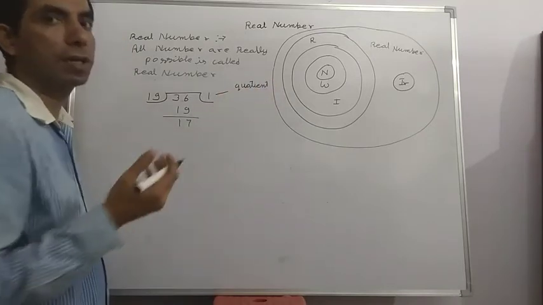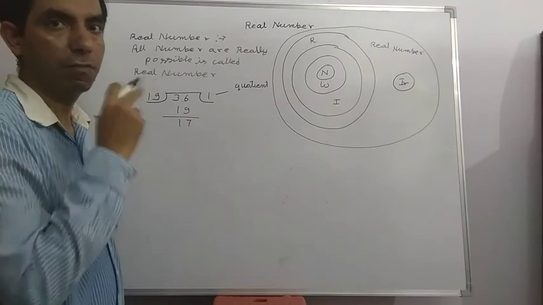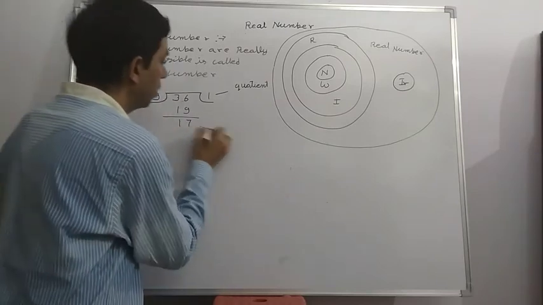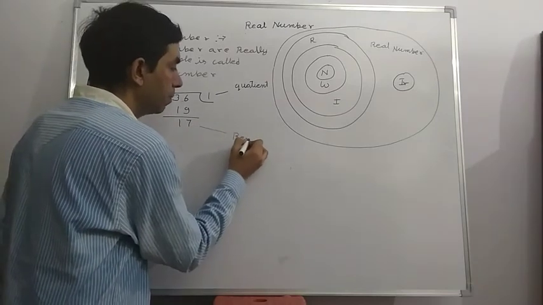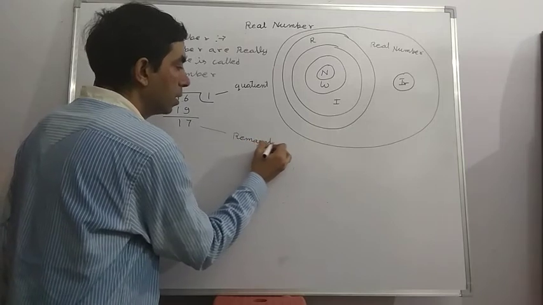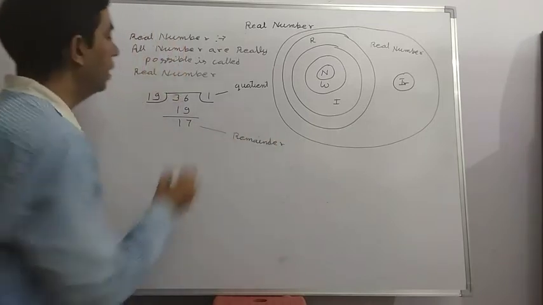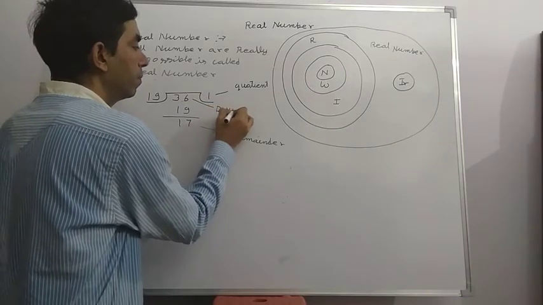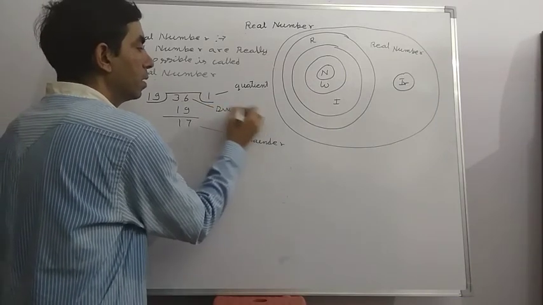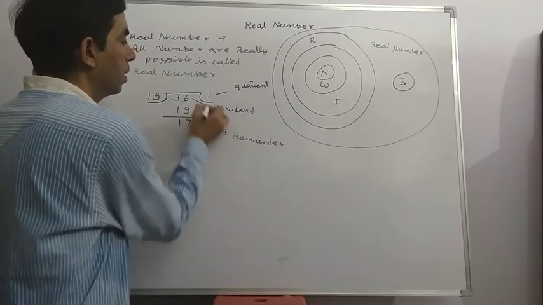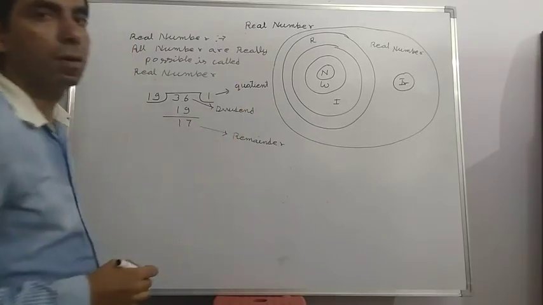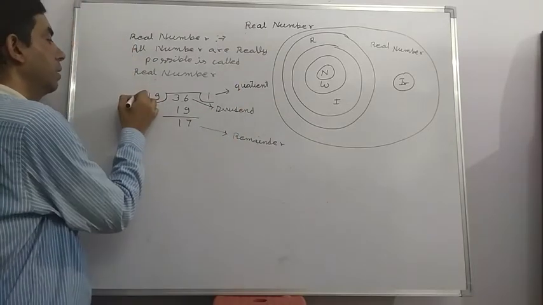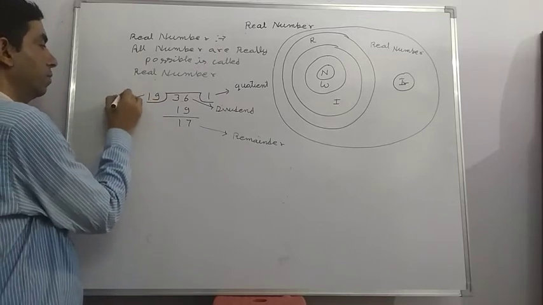After dividing, we get a number. How many times it is divided is called the quotient. What is remaining is called the remainder. The number that is divided is called the dividend, and the number that divides the given number is called the divisor.